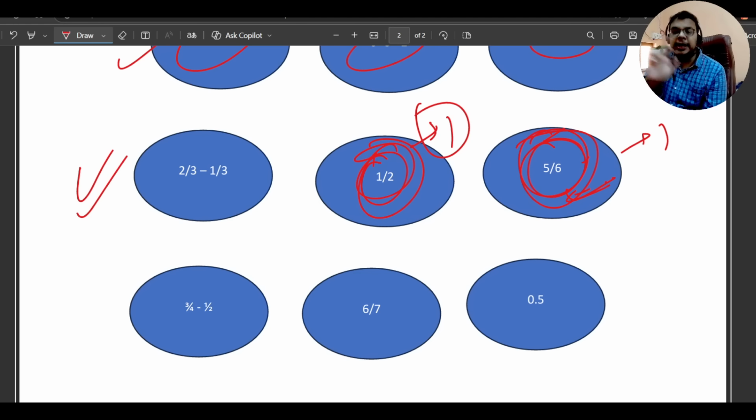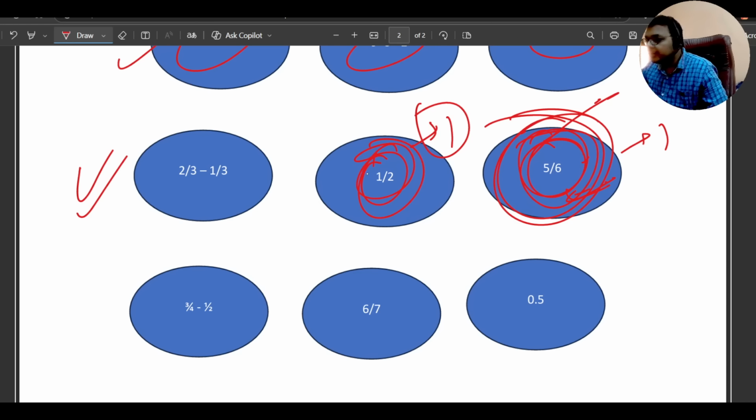You don't need to calculate this, you just need this in your mind. Because sometimes these calculations can also be difficult to solve in 14 questions. So whenever these kind of values are big, like the difference is same, like between 1 and 2 and 5 and 6, but these values are big, then the overall value will also be high. So we know this value will be high from this.